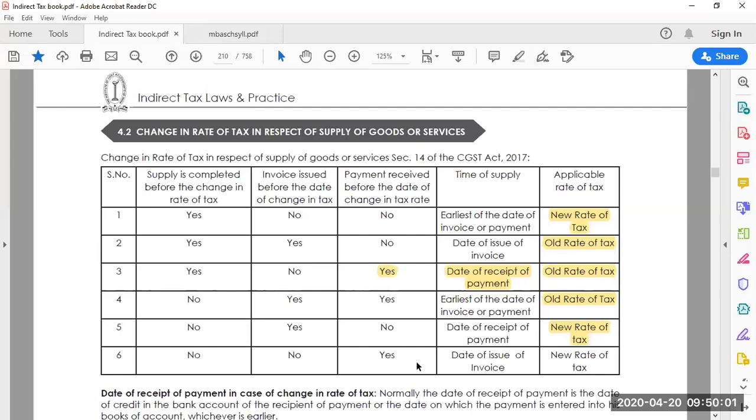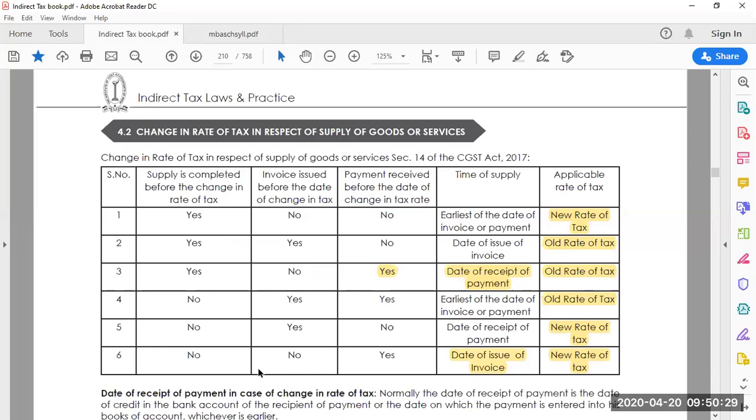So in this case, what happens? The date of issue of the invoice is considered, because the bill is still not issued. Obviously you can issue the fresh bill at the new tax rates. When you issue the bill, you have to issue it at the new GST rate. You cannot issue at the old GST rates. So the date of issue of the invoice is considered here, and the new GST tax rate is applicable.